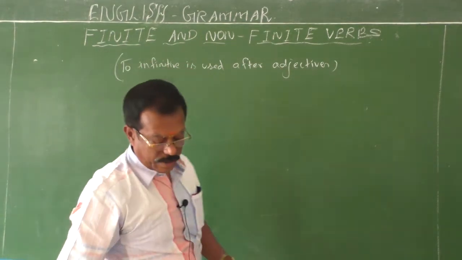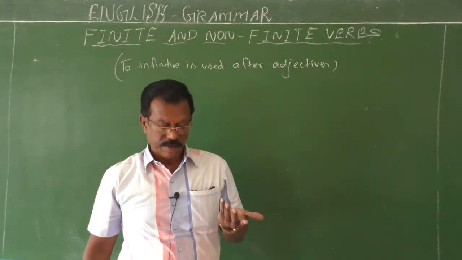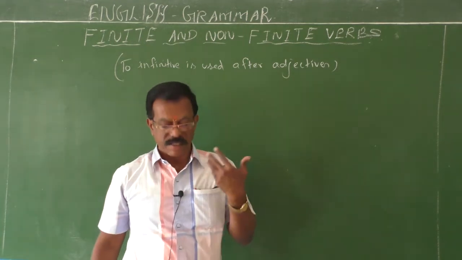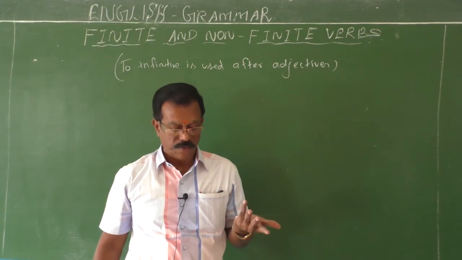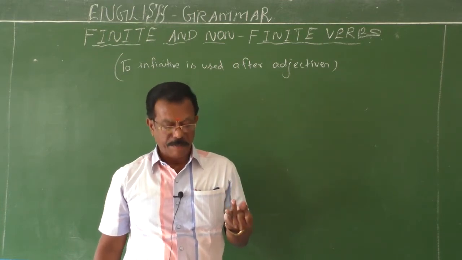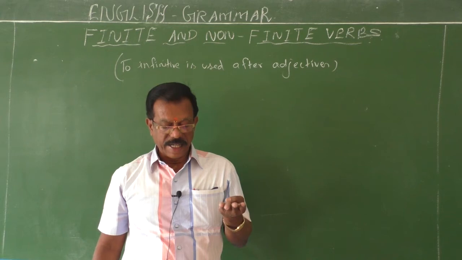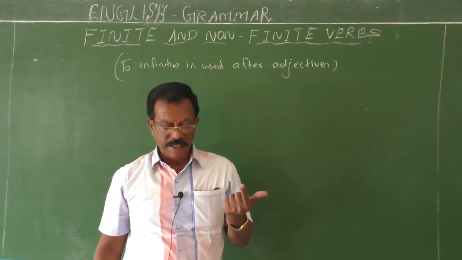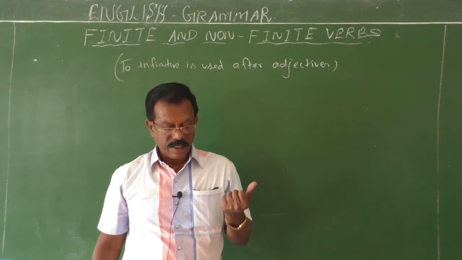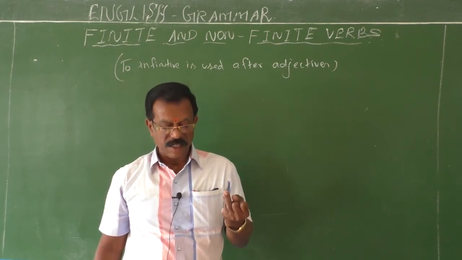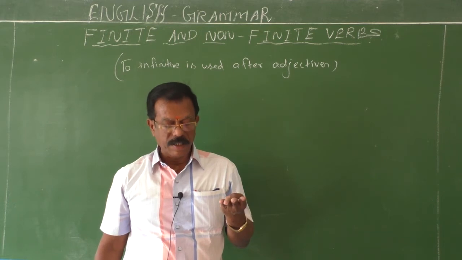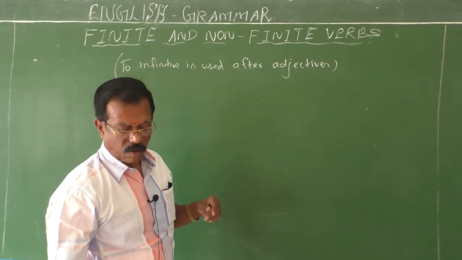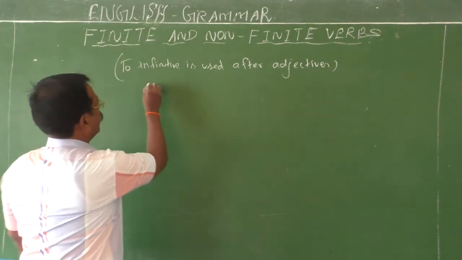Normally these adjectives express emotion and desire. So after such adjectives we use this to infinitive: glad, happy, pleased, delighted, afraid, surprised, sad, willing, unwilling, and then easy, difficult, hard, impossible, sure, certain. I will list them, children. If you want, kindly note it down in your classwork note.